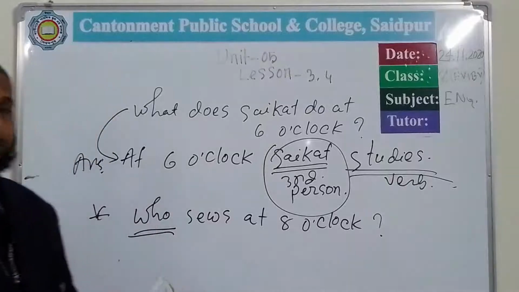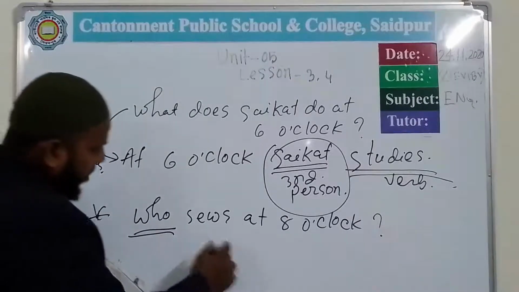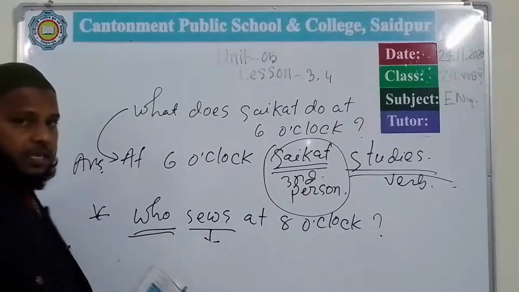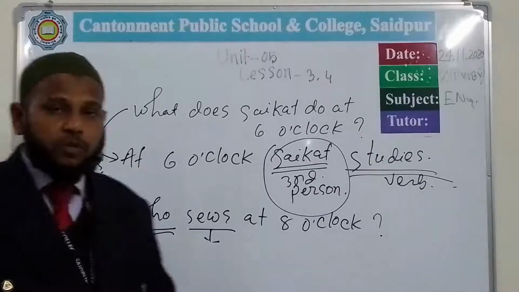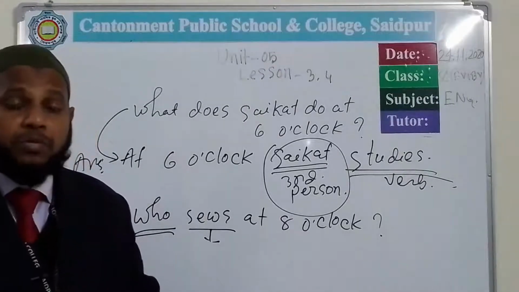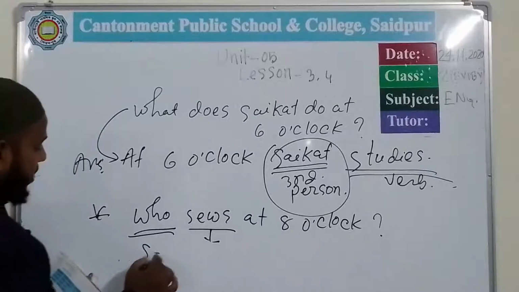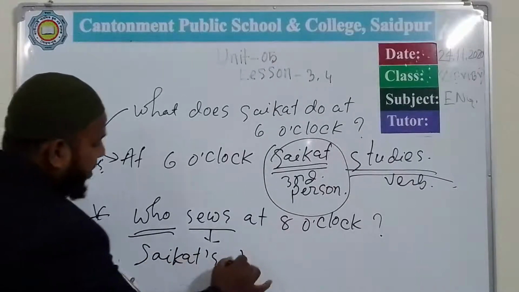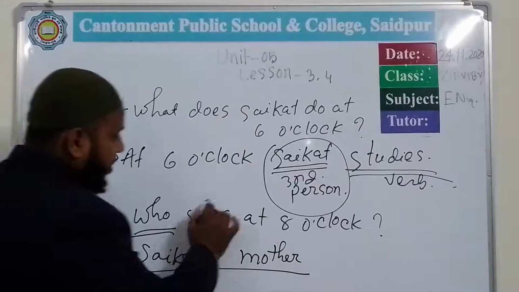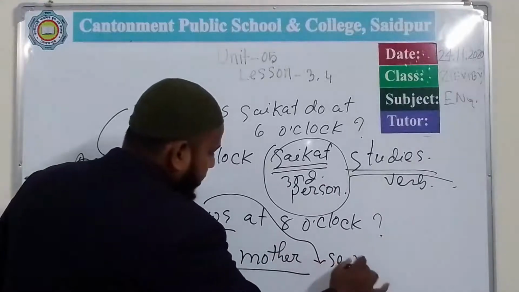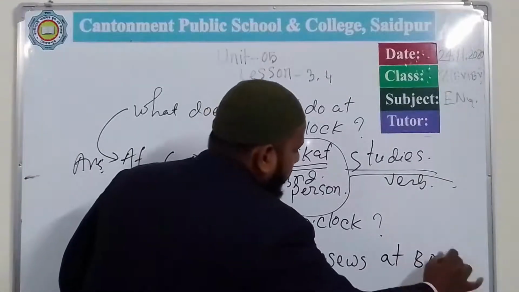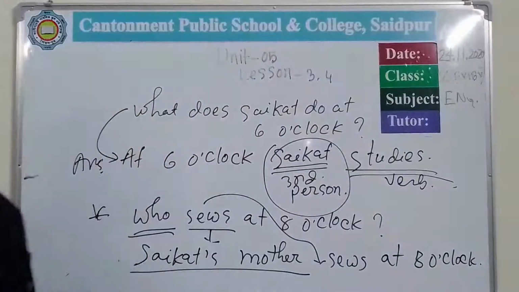I need a name of a person, because the work of sees is the work of a man or a woman. So I need an answer. I need a name of the person who sees. So from this chart we can get the answer mother. So whose mother? Shoykot's mother. In this way, Shoykot's mother. So Shoykot's mother is the third person, and in this way we use here sees. Shoykot's mother sees at 8 o'clock. So in this way we can write the answer.